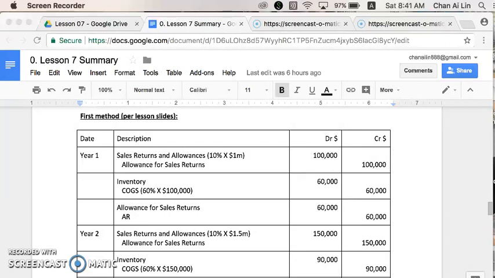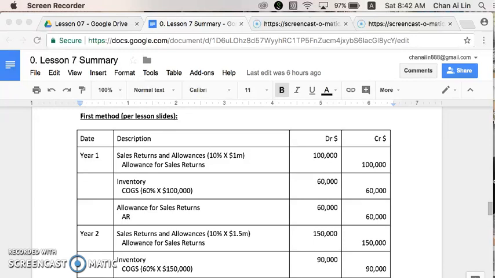So the consolidated figure will be, if the revenue reported for year 1 is 1 million, the estimated sales return will be 10% of 1 million, which is $100,000. So we'll debit the sales return allowance, which is a contra revenue account, and then credit the allowance for sales return, which is a contra asset account, with $100,000. At the same time, we have to bring the COGS back to inventory. The COGS is estimated at 60%, so 60% of 100,000 is 60,000. So we're going to bring it back to inventory. So we debit inventory and credit COGS with $60,000.